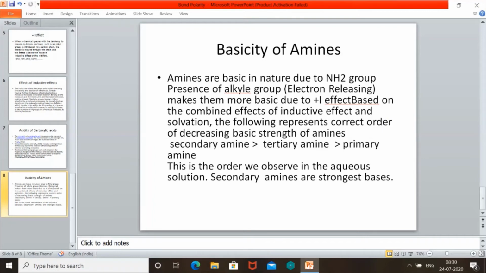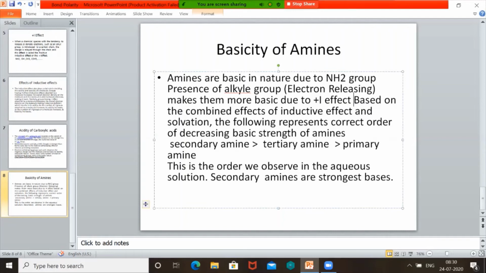Alkyl groups, methyl, ethyl, propyl, are electron releasing groups. When they are attached, the pair of electrons can be easily given out, hence they become more basic. That means they produce a plus I effect, and because of the plus I effect of electron releasing groups, basicity increases. So here secondary amines are more basic, then tertiary amines, then primary amines. Secondary amines are more basic.